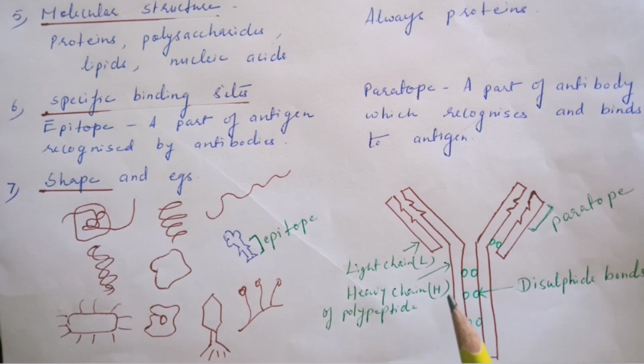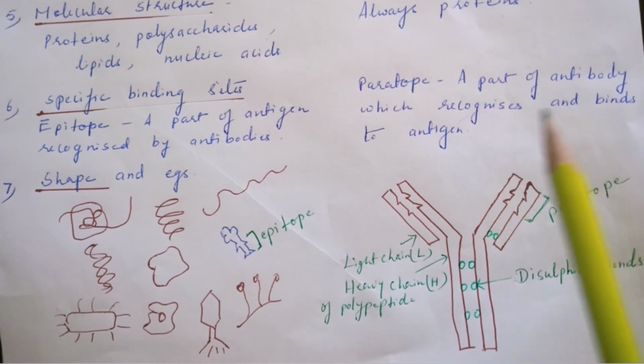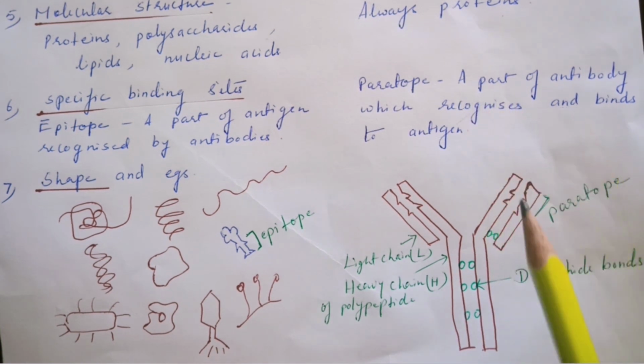Now these chains are held together with the help of the disulfide bonds, as we can see here. Now this part of the antibody is known as the variable part, and actually this is the paratope, the antigen recognizing part of the antibody.